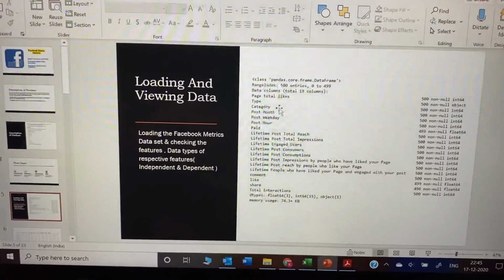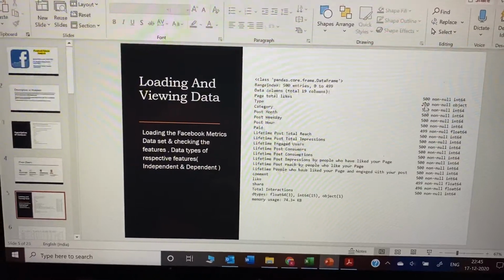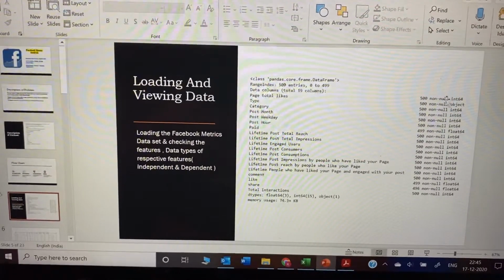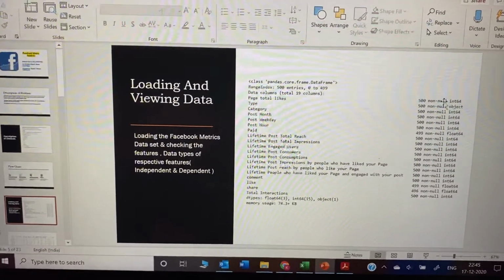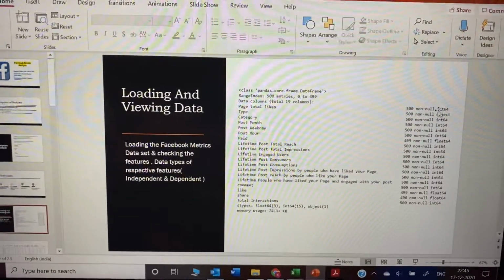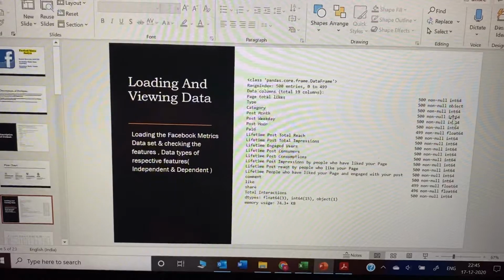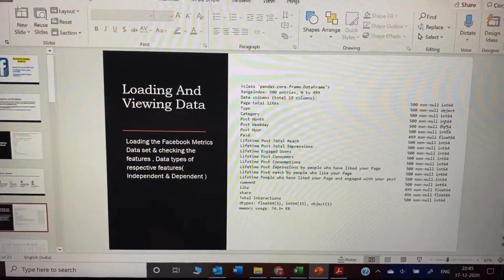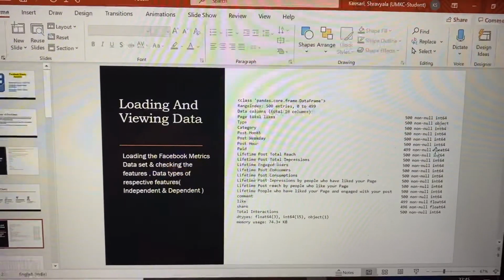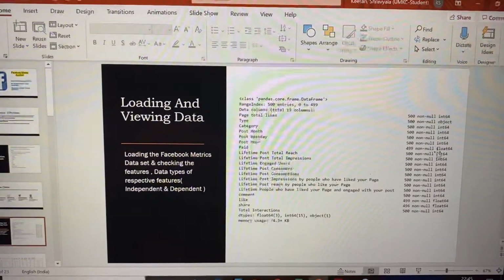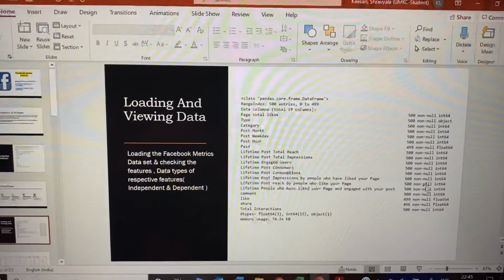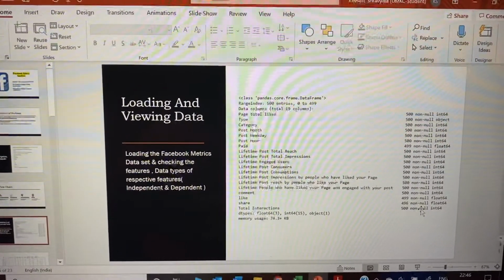So for the page total likes, we have a non-null integer. There are no null values, and its data type is int. For the next category it is object, and we have other data types like float also in it. In none of them are there any null values.